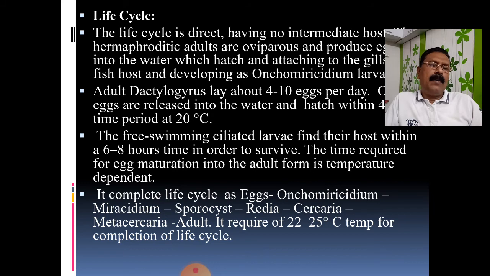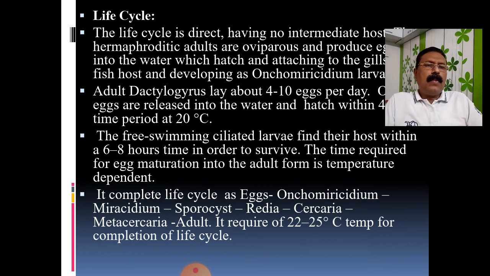Radia will convert into the Cercaria, and further the Metacercaria, and finally growth will take place as the adult type of parasite, which is able to infect a fresh new host.